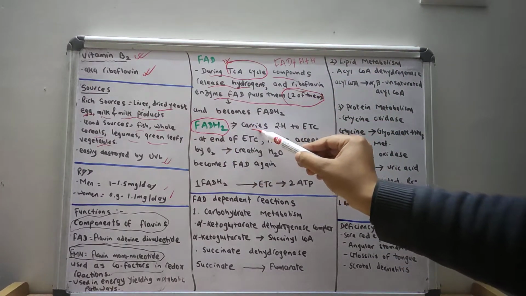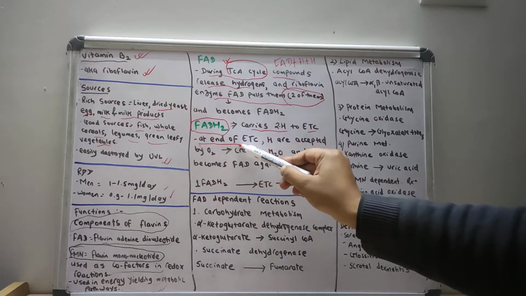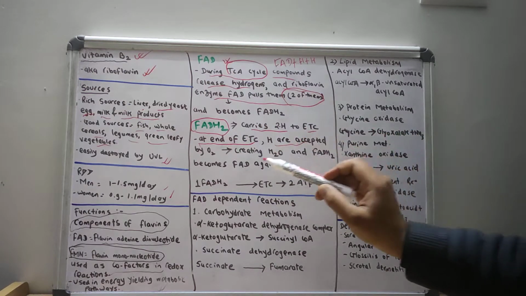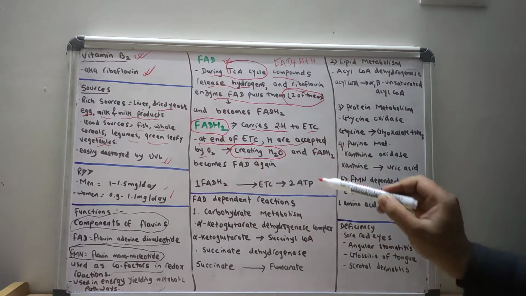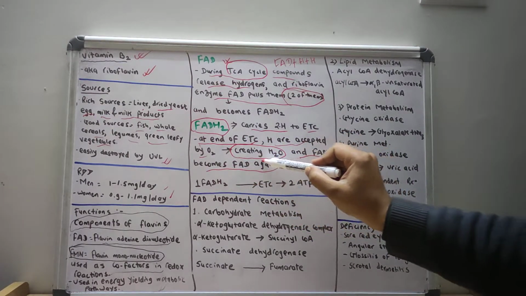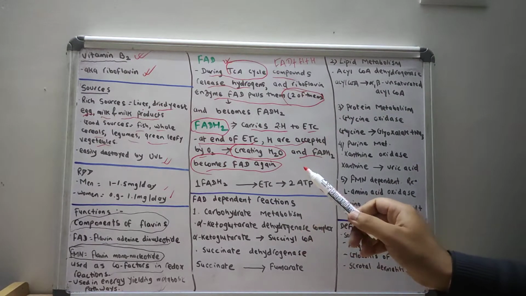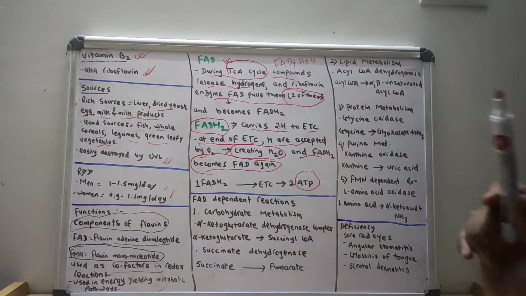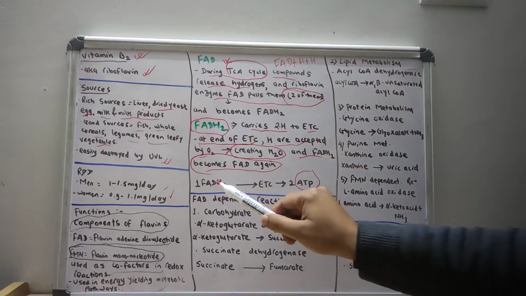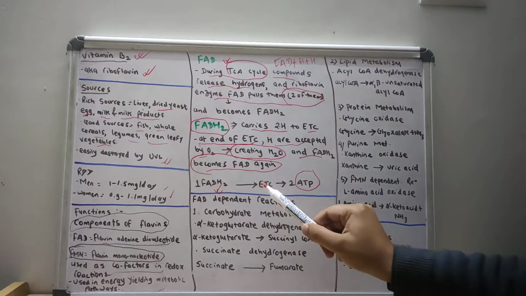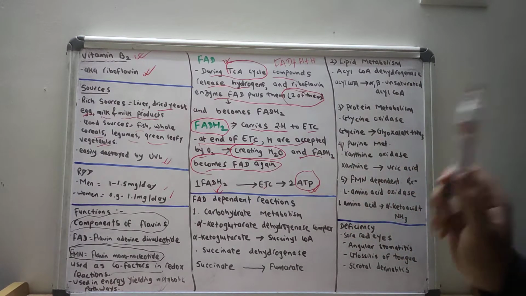The FADH2 carries two hydrogen to the electron transport chain. So at the end of the electron transport chain, hydrogen is accepted by oxygen. So they create water, and FADH2 becomes FAD again. During this process, ATP is released. ATP, we all know, is the energy. So the FADH2 goes to the electron transport chain, creating 2 ATP.